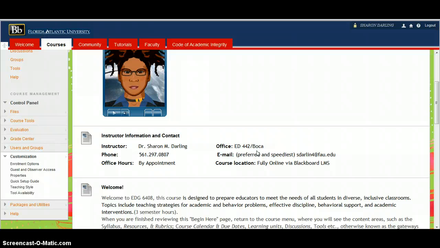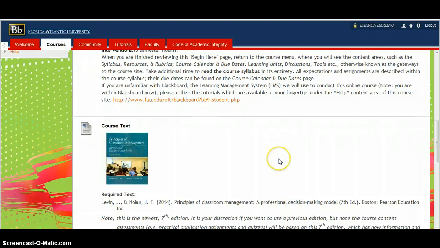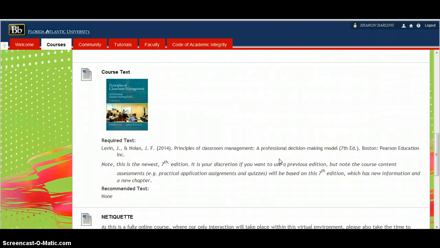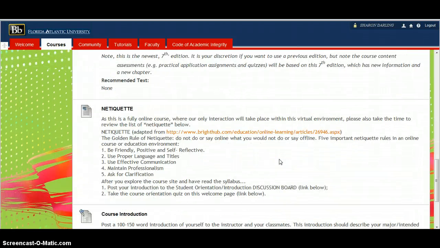You can see how to contact me as the instructor. Email is the preferred and speediest way to contact me. You can expect an email back from me within 48 hours. If you're inquiring about graded items, then allow up to 1 week for scores to appear. Here's the course text found on this page as well. There's netiquette, which are rules for operating in this learning environment.